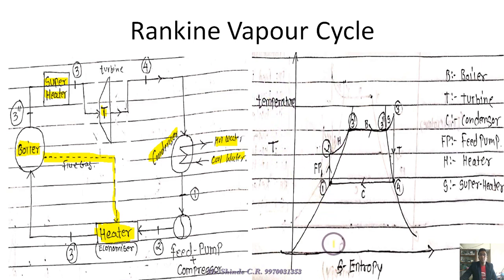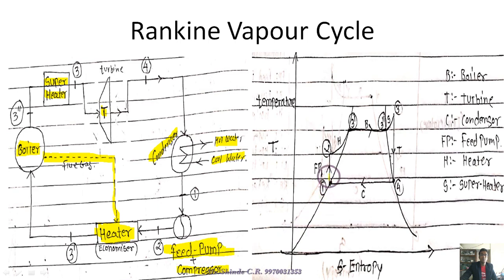The temperature versus entropy graph shows that from 1 to 2 there is the feed pump. It increases the temperature. How does it increase the temperature? Not by combustion of coal, no. The feed pump increases the temperature by compression. Whenever there is compression, the pressure keeps increasing, and the pressure is directly proportional to temperature.